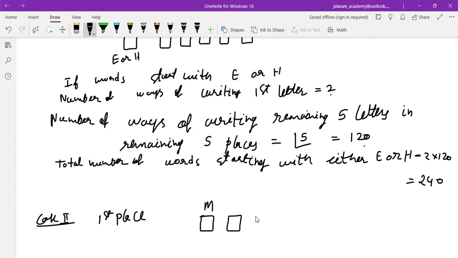Can you tell which letter must be the first? Which letter must occupy the second place? In this word MOTHER, read all the letters.